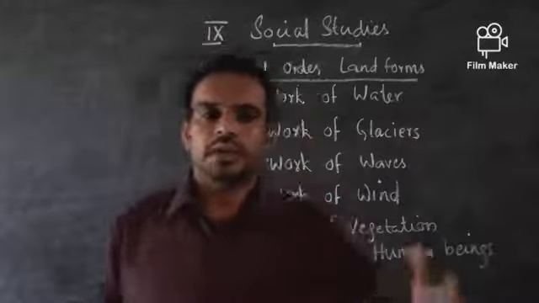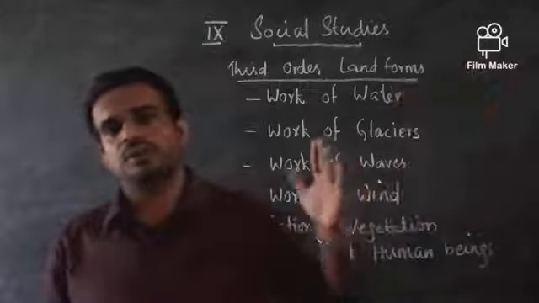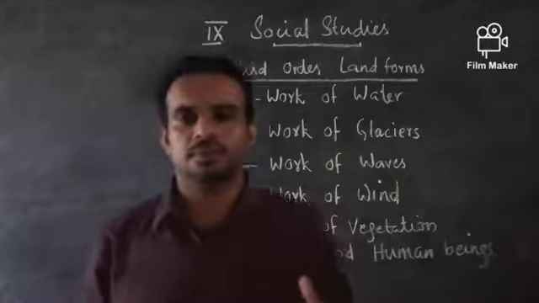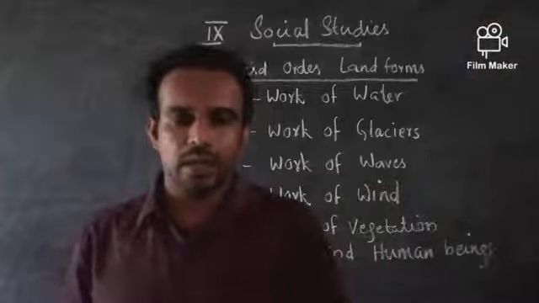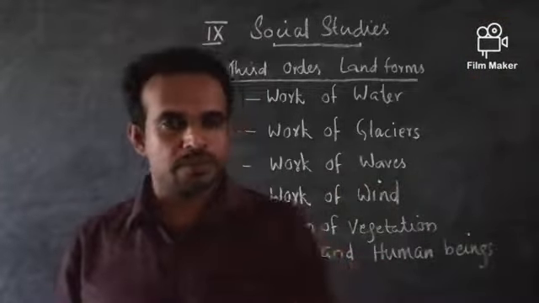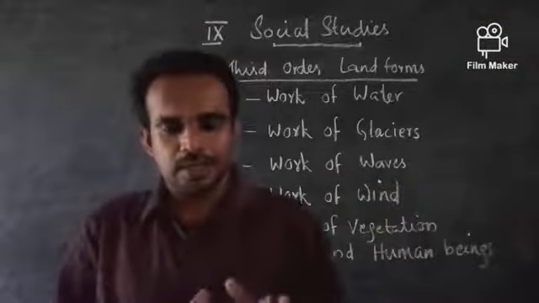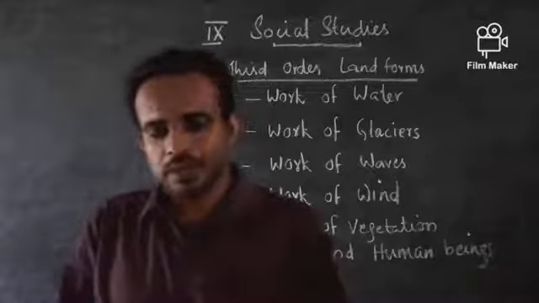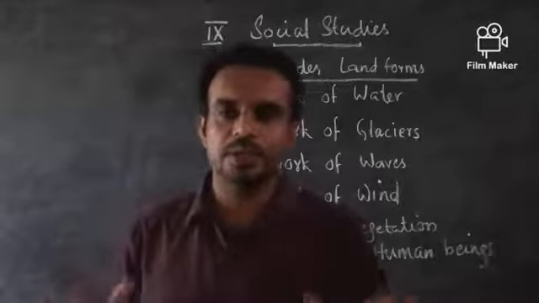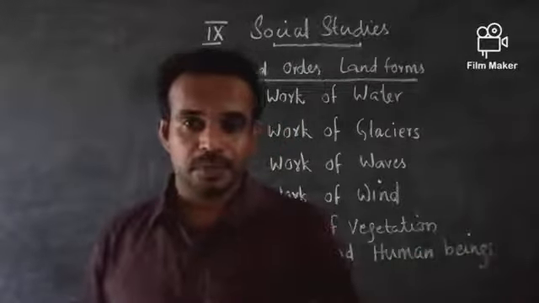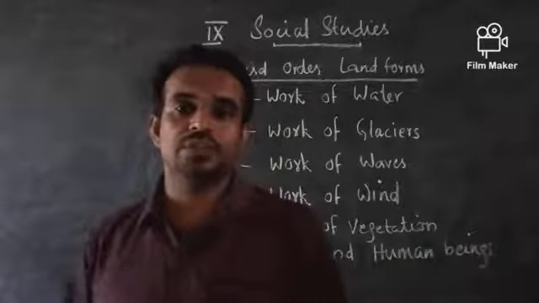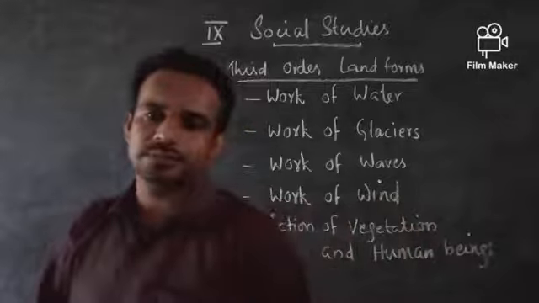Now, it is all created with the flow or the force of the water. Automatically, from the top it comes to the valleys, and when it comes to the valleys, its speed will be reduced. And with the reduction of speed, the water deposits everything it carries along with it.